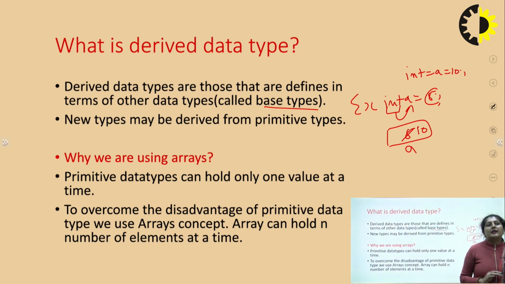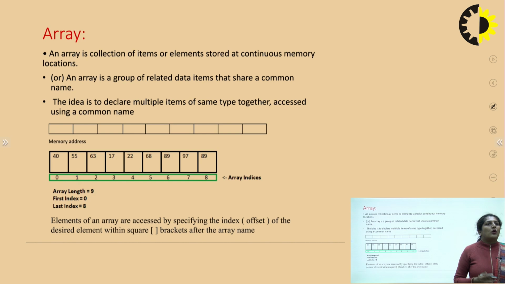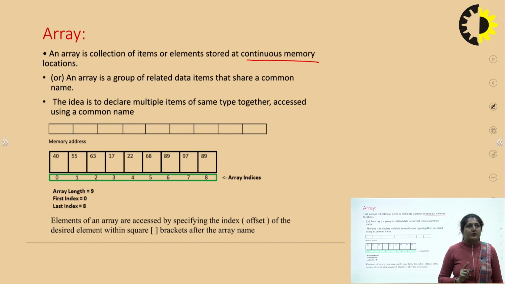To overcome this disadvantage of primitive data types, we use the concept of array, as an array can hold n number of elements at a time. If we see the definition, an array is a collection of items or elements stored in a continuous memory location. It is very important. It should be stored in a continuous memory location.